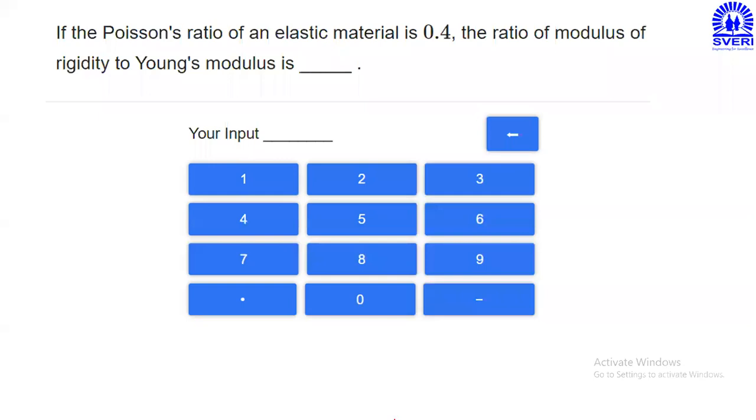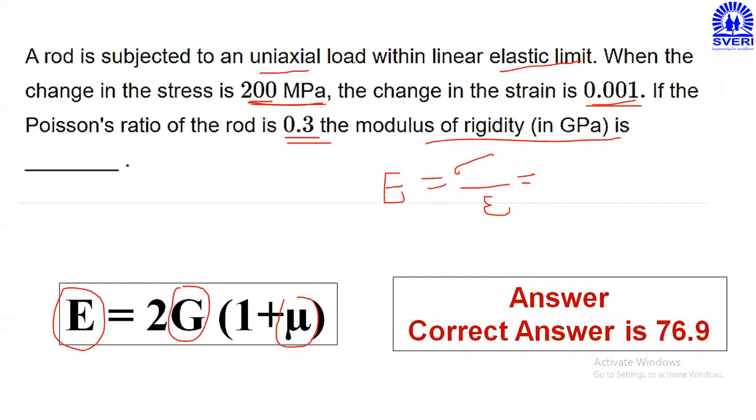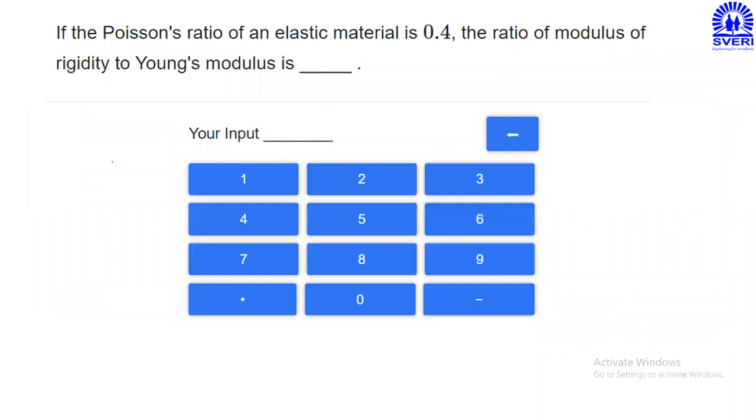Such types of facilities are given in the examination. Here a calculator will be given to type your answer. You have to type the final answer here, and automatically that answer will be recorded. In the previous problem, dashed lines were given. You have to do the rough calculation, and finally enter the answer directly in this dotted line or blank row. Some calculator or typing facilities are given to you.